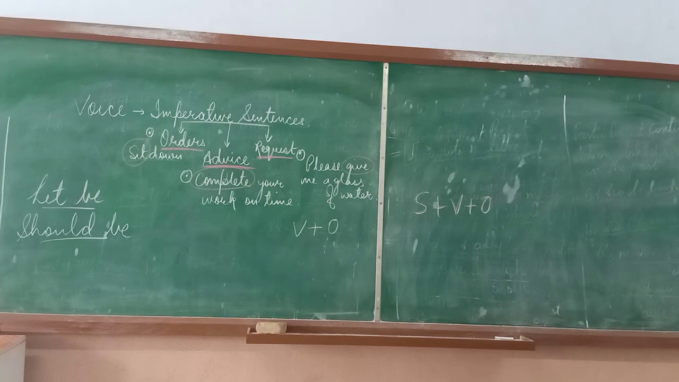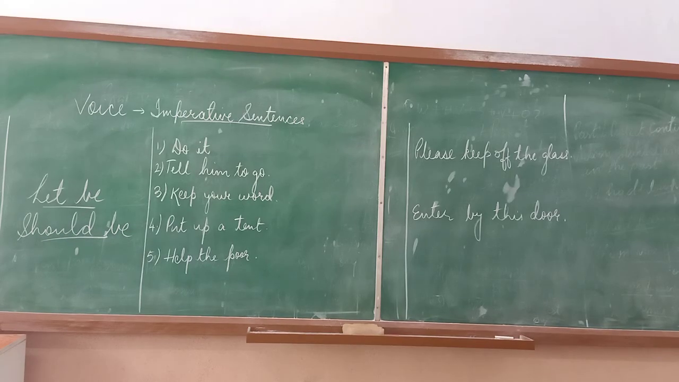Always remember, imperative sentences do not use the rules which were given to you earlier according to the tenses. Imperative sentences use the words let be and should be to be converted into the passive form. I will be showing you examples of a few sentences while converting them. Examples of some imperative sentences are written on the board. You can see the first one is do it.